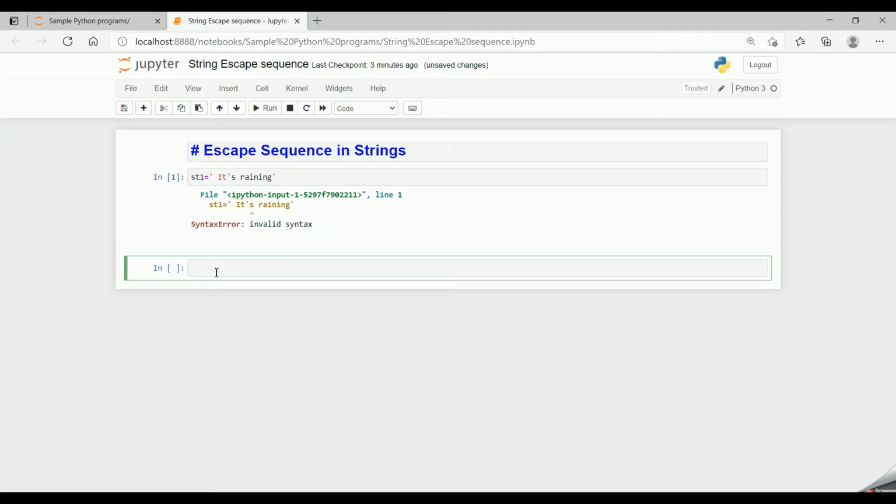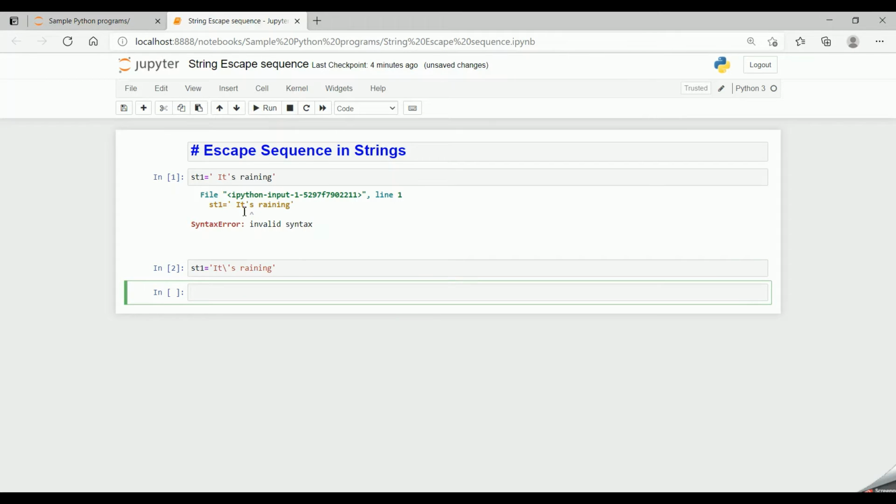So how do we overcome this issue? Now let me give st1 equal to quotes, it's raining. I prefix the quote with a backslash and then give s and then raining and close the quote. So here this is the single quote within which the string has been enclosed, and backslash and a quote is to make the Python interpreter understand that it is a part of the string and it has to be printed in the string. So now if I run this code, I get the value.